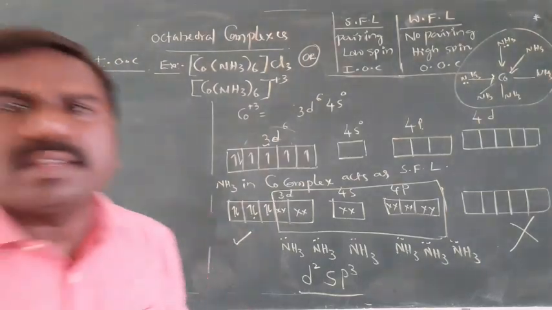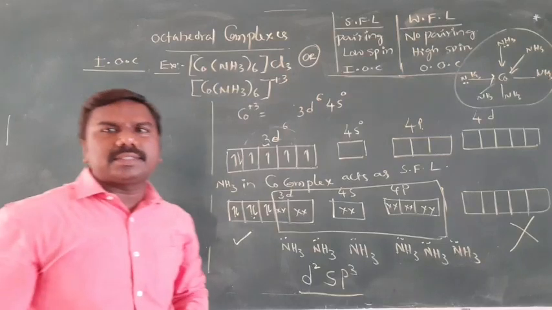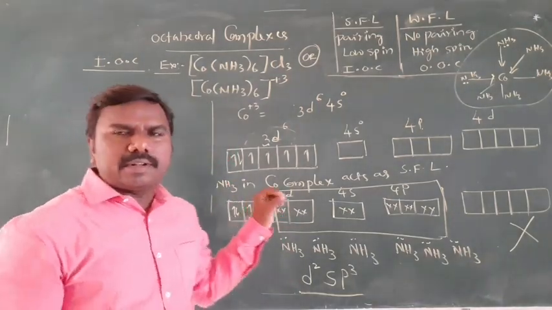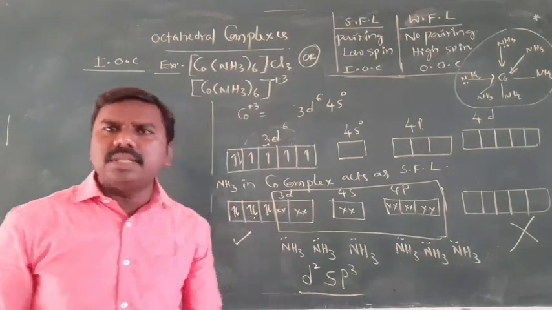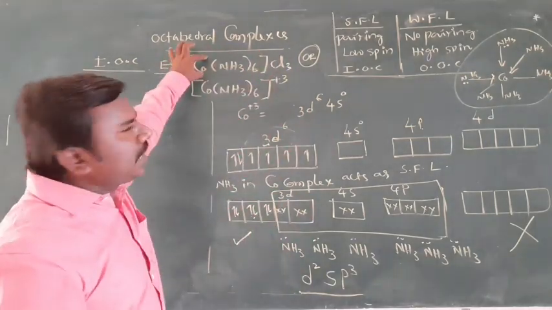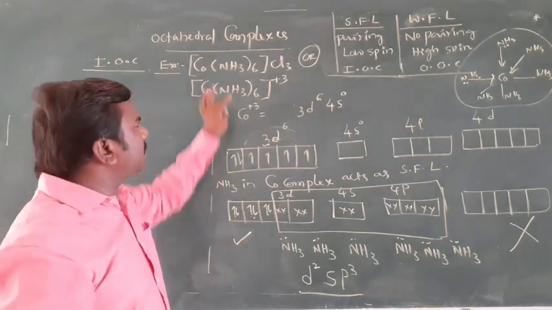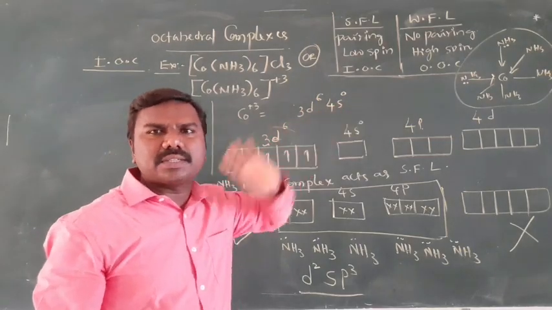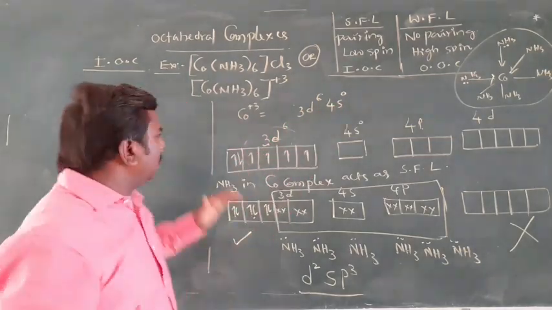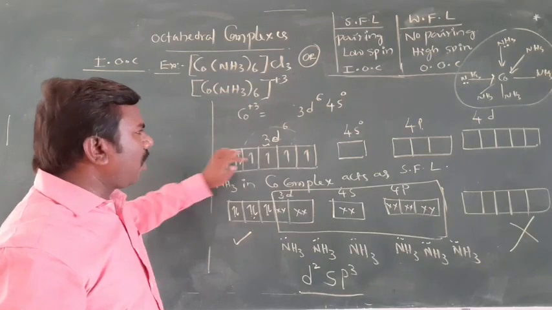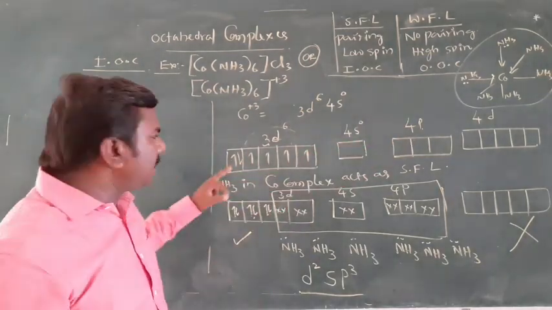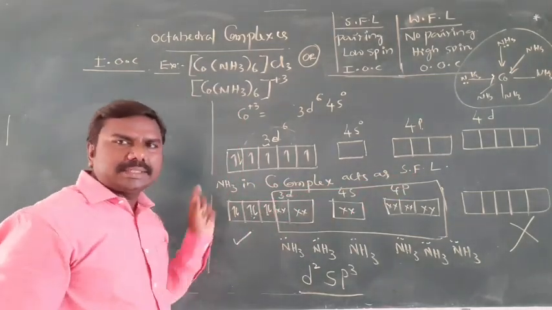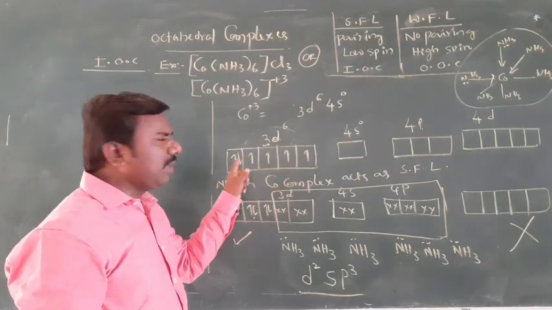I am writing the properties for [Co(NH3)6]Cl3. You can write this matter in the form of sentences. It is very easy. In this, the central atom is cobalt, surrounded by 6 ligands. The Co3+ configuration is 3d6 4s0. This is the configuration in the beginning. NH3 acts as a strong field ligand in cobalt complexes, so these electrons will be paired.